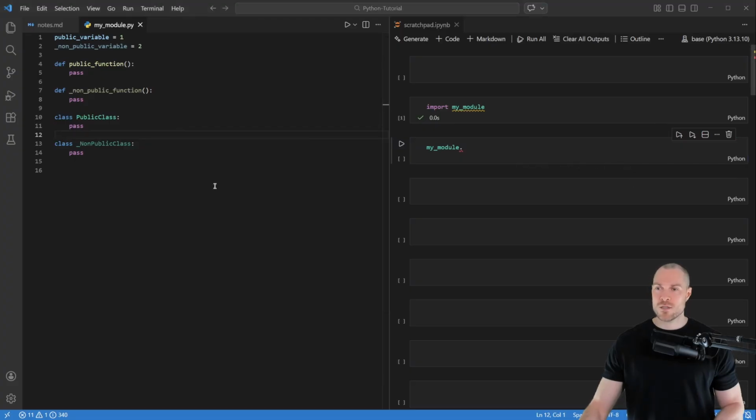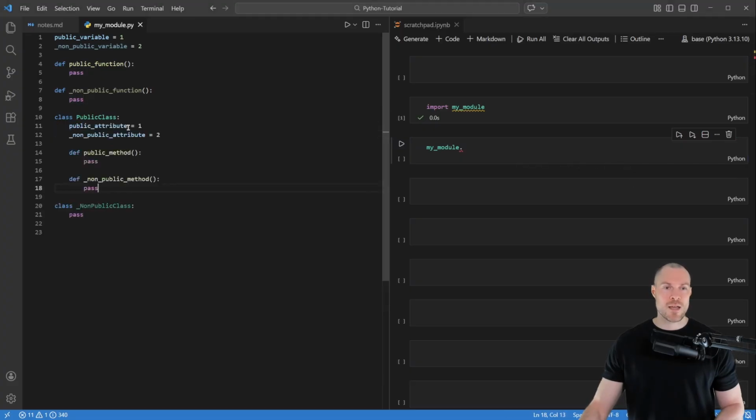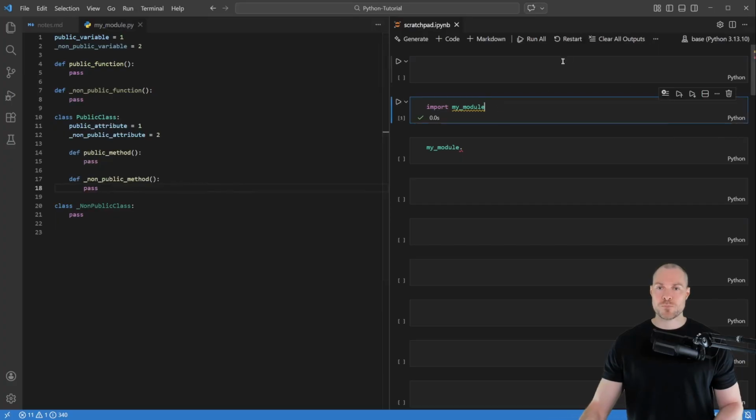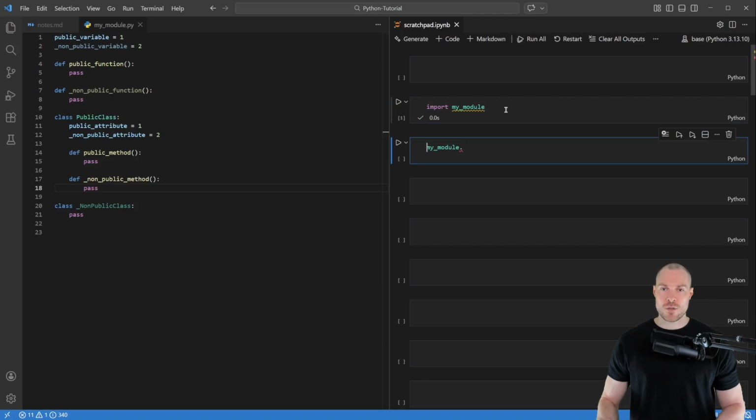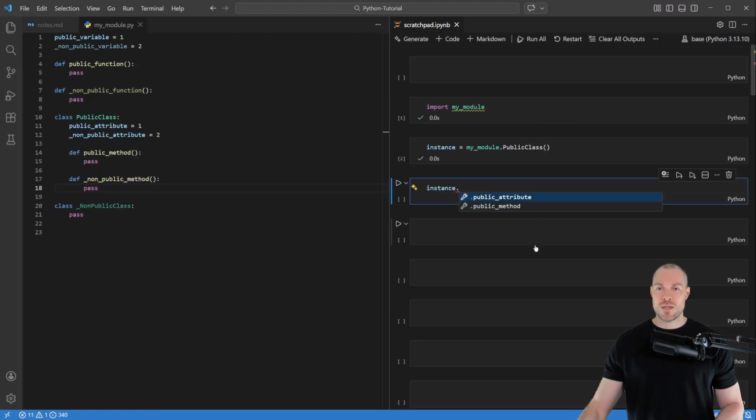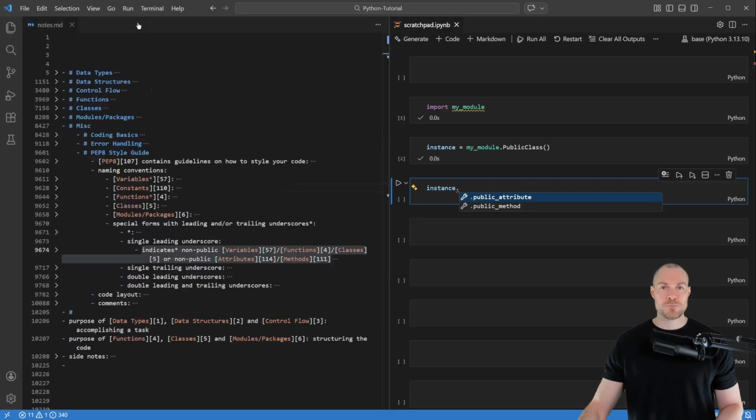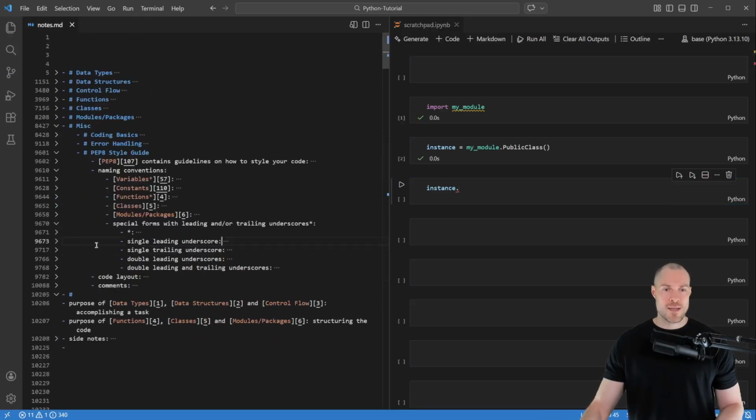And now let's also create public and non-public attributes and methods. So now let's create an instance of this class. Therefore we're going to say instance equals my module dot public class. And then here, if I say instance dot, and then again see what's available, then again you can see that we only have access to the public attribute and public method and not to the non-public versions. Okay, so this is the first special form that I wanted to cover.